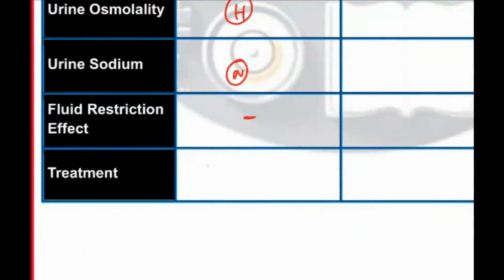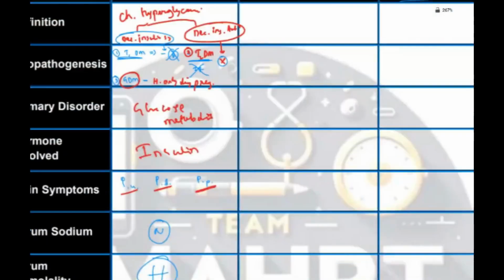How should you treat this? Either you start oral drugs or you start injections. So oral hypoglycemic agents, we have so many, metformin, etc. Insulin is injectable. This is how you treat. You try to replace. Oral hypoglycemic agents work only for type 2, and insulin works for both. Okay, metformin. But insulin should be started only for type 1. Okay, this is about DM.